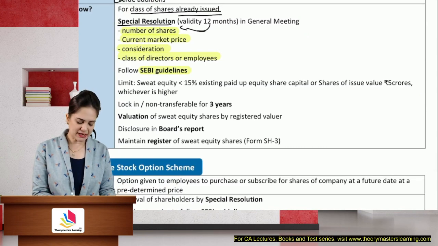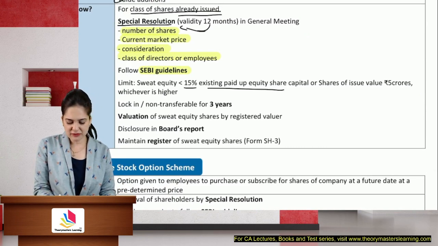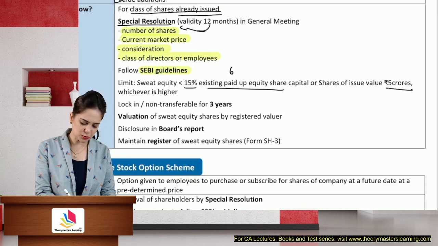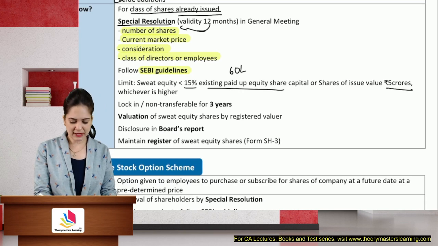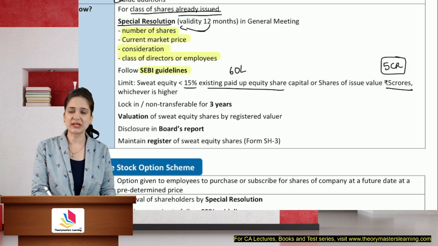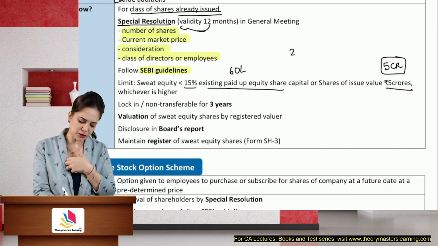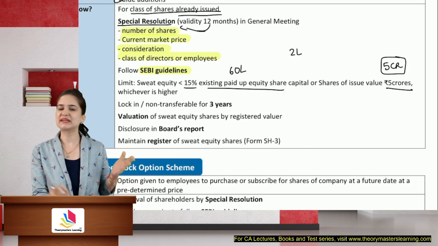Sweat equity should be less than 15% of the existing paid up capital or shares of face value 5 crores, whichever is higher. Let's say 15% of the paid up capital comes to 60 lakhs. Compare it with rupees 5 crores, whichever is higher. It means you can issue sweat equity up to rupees 5 crores. But I want to issue only for 2 lakhs. That's perfectly fine. It is within the limits.